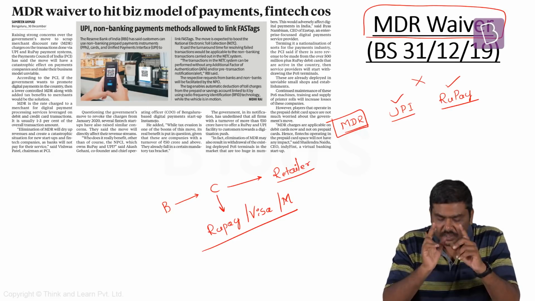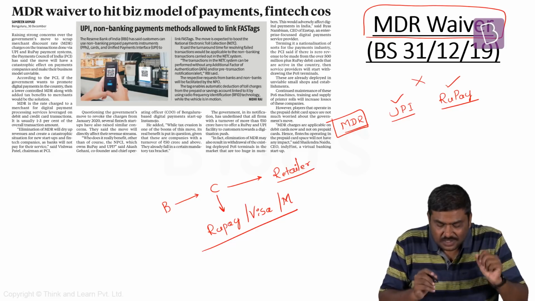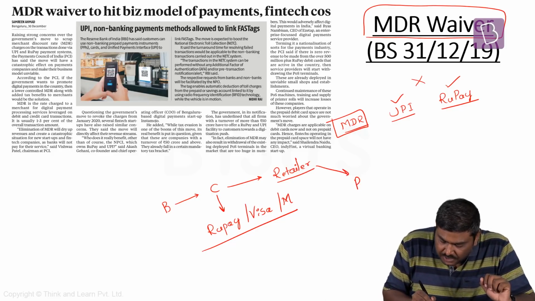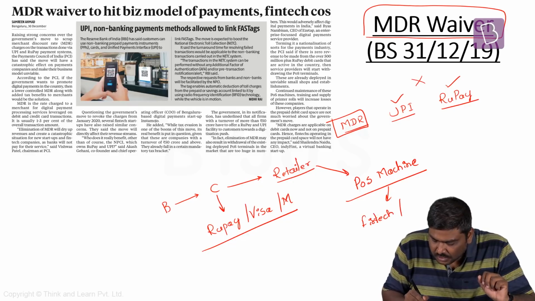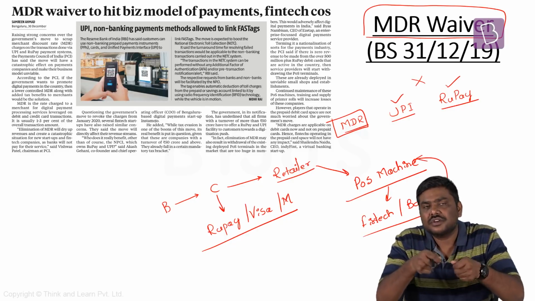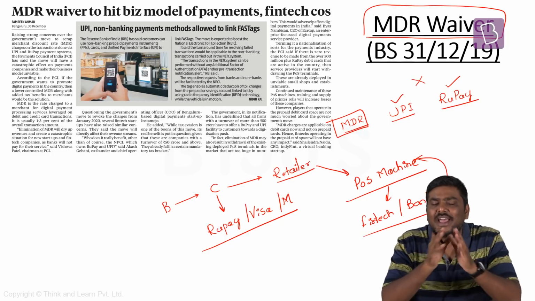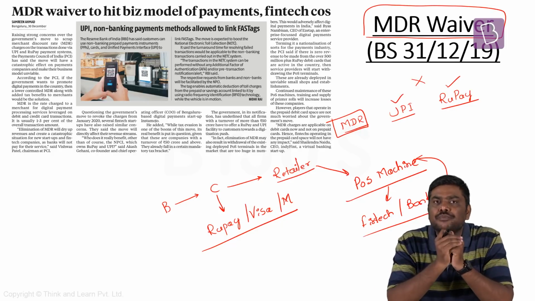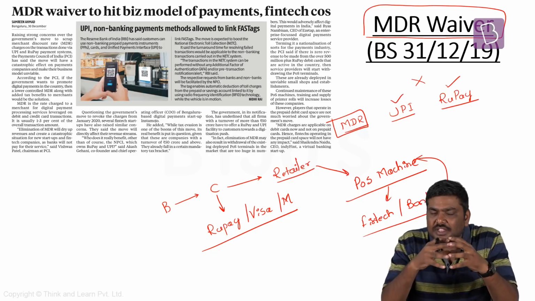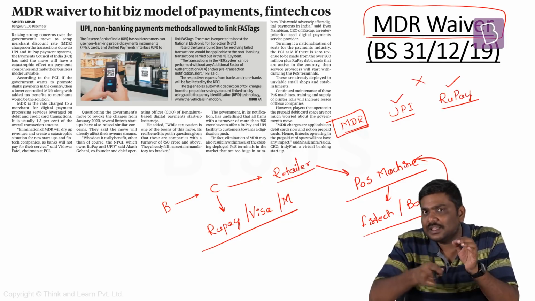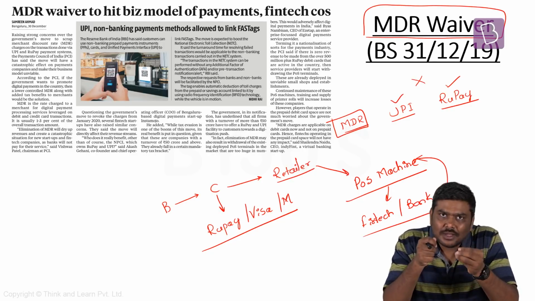Now, apart from this, another very important stakeholder in this particular transaction is the point of sales machine provider, or in simple terms, there is either a fintech company, financial technology company, or a bank which has provided the point of sale infrastructure to this particular retailer. Now, let's say hypothetically, I've gone to a petrol bunk, I've refilled the tank using 500 rupee. Now, once I make this particular refilling, I'll have to make the payment to the petrol bunk owner.